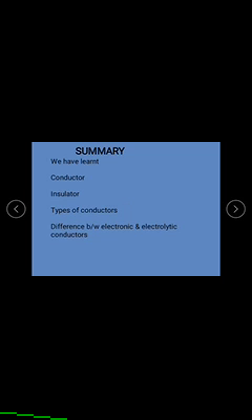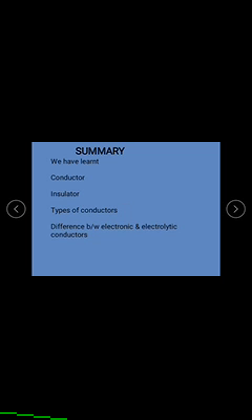acids, bases, salts, etc. We have also learned the differences between metallic and electrolytic conductors. Metallic conductors conduct electricity due to movement of electrons, while electrolytic conductors conduct electricity due to movement of ions.